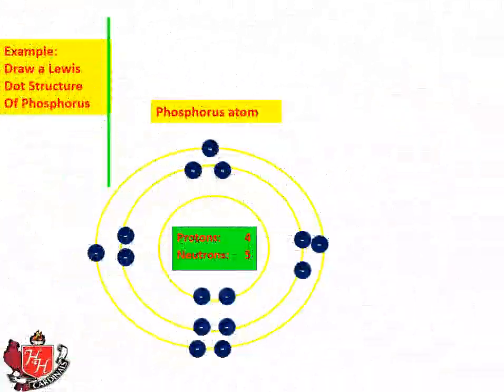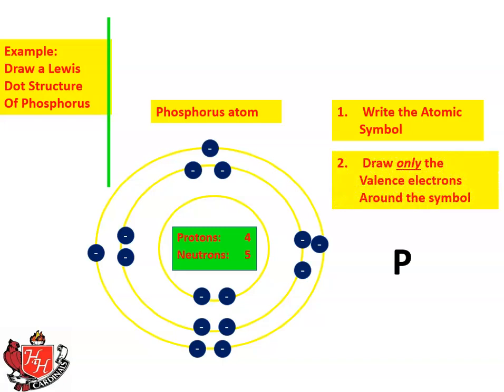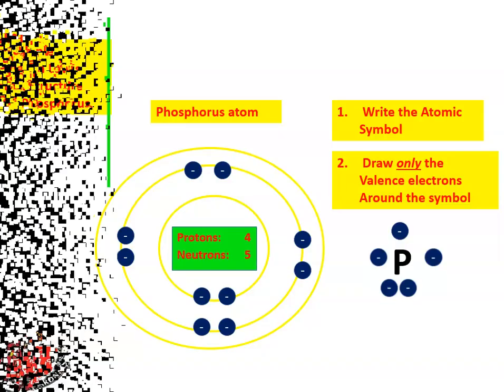Here's one for phosphorus. Write the atomic symbol, and you can see the valence electrons there. We're going to draw only those valence electrons, and there they go. Now the key here: for oxygen there were 2 unpaired electrons, and for phosphorus there are 3 unpaired electrons. Those are the ones that are going to form covalent bonds with the unpaired electrons in other atoms, as you'll see in just a moment.